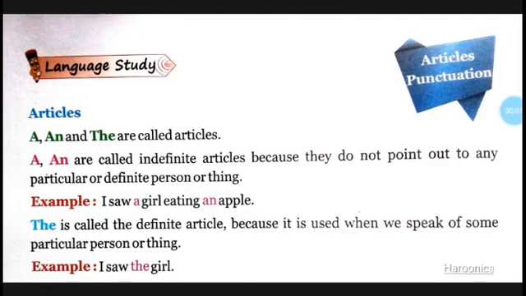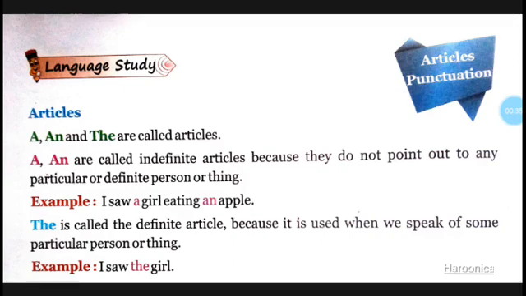Article. A, an, and the are called articles. A and an are called indefinite articles because they do not point out any particular or definite person or thing. Example: I saw a girl eating an apple.